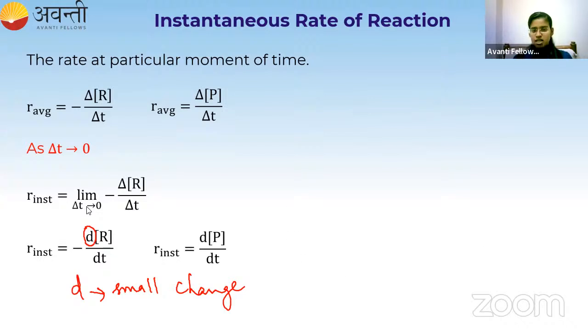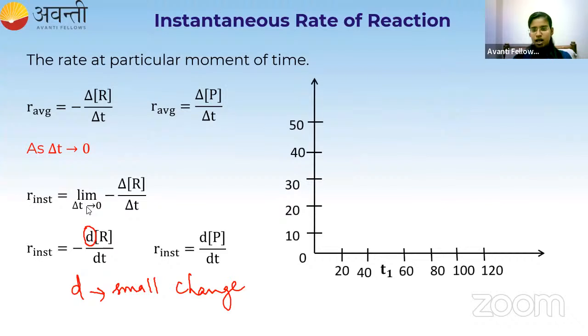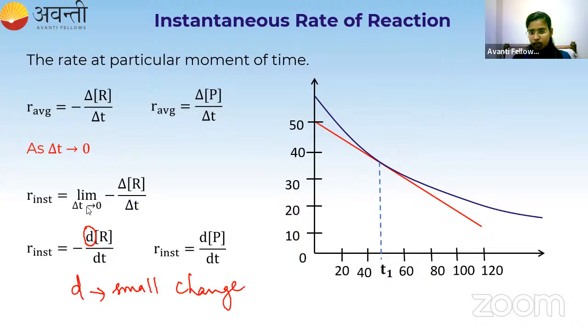Let us see a graph of concentration versus time. Here, as the time is increasing, the concentration is decreasing. If I want to measure the rate at this particular time T1, I draw a line, which I can call a tangent. A tangent is the line which touches the curve at one point.